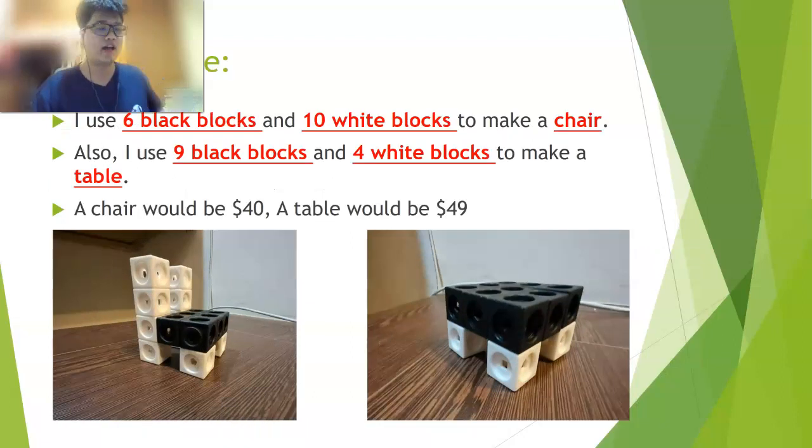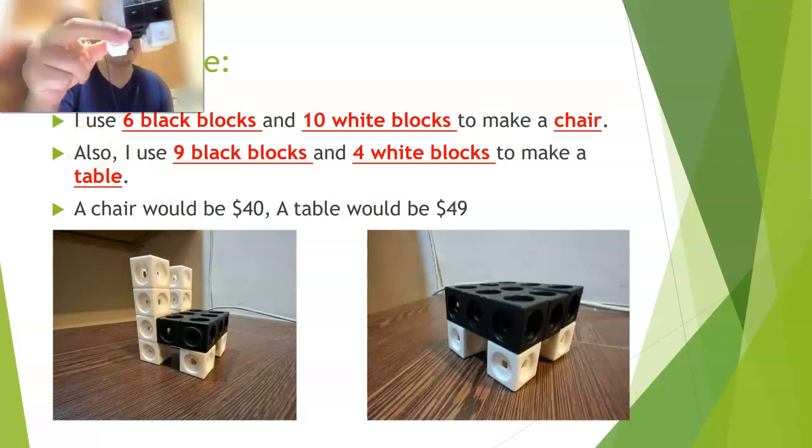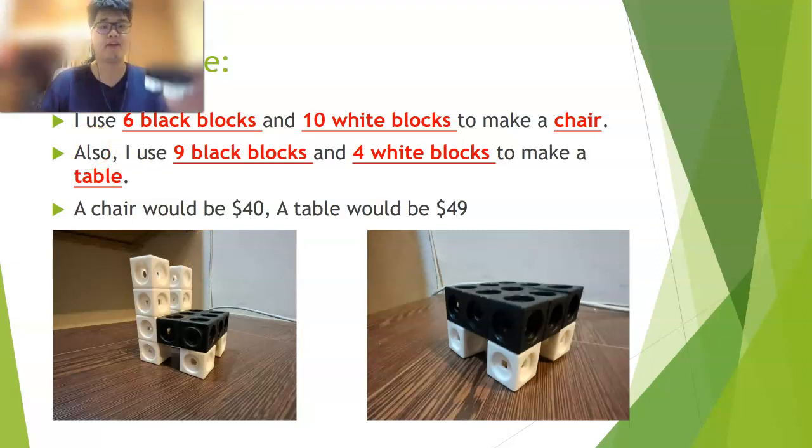So what do I mean? I use white and black blocks to make a chair and a table on the camera, and I took a picture on the PPT. You can see it. You have to tell me how many blocks and what color to make what.